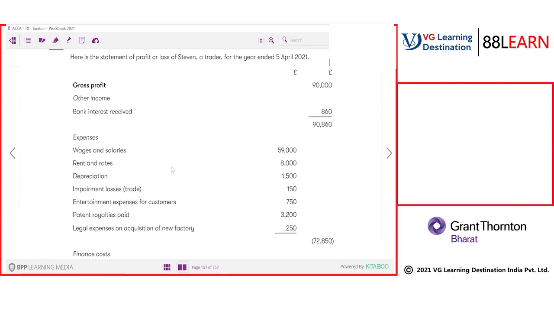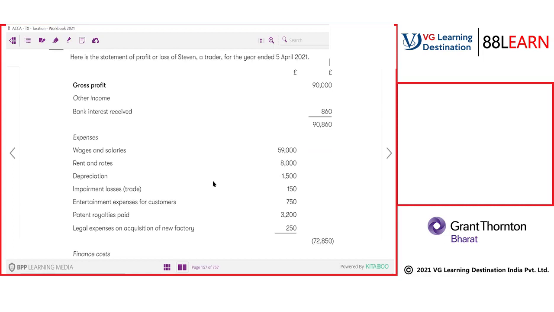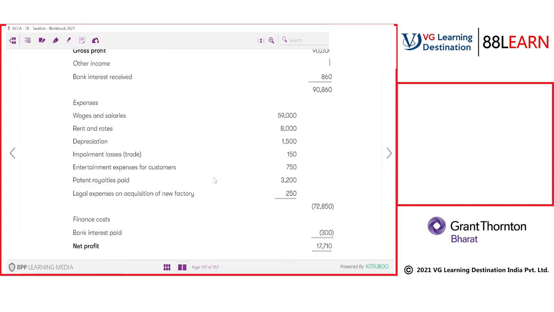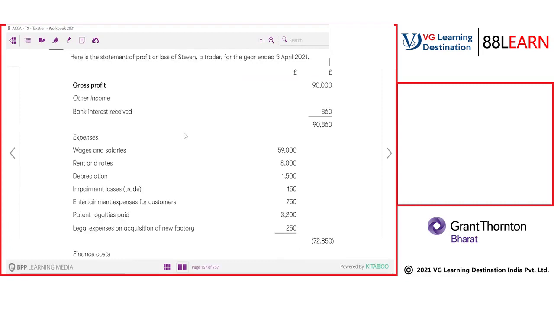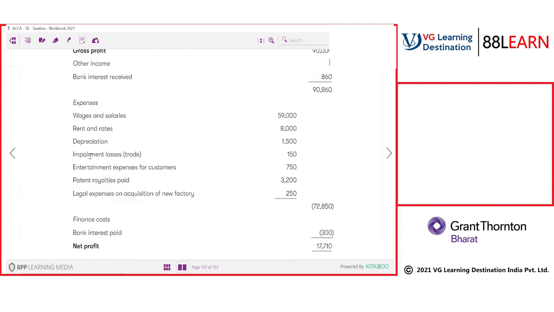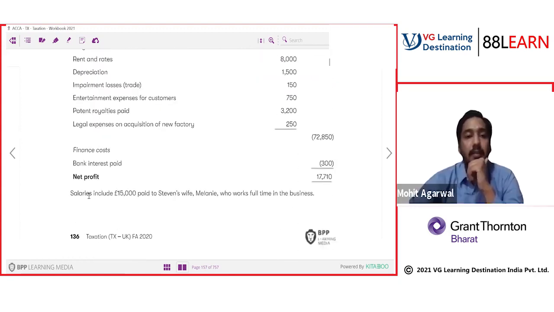Okay, everyone, let's resume. We were discussing this adjustment of profit, how to do this adjustment of profit. You have to take other income. You have been given the other income, bank interest received, wages and salary, rent and rates, depreciation, impairment losses, trade and entertainment expense for customer, patent royalties paid, legal expenses, acquisition of a new factory. Salary includes 50,000 paid to Stephen's wife, Mimi, who works full-time in the business.